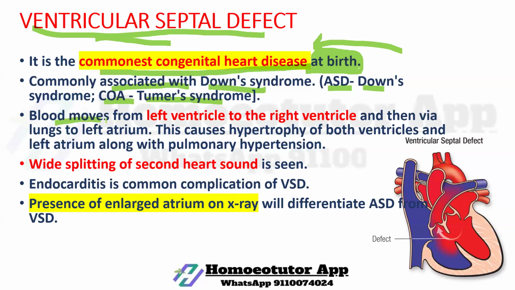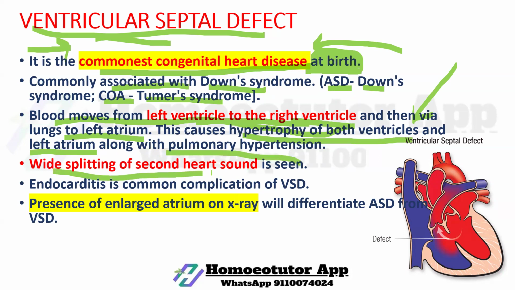Blood moves from the left ventricle to the right ventricle. In this condition, blood moves from the left ventricle to the right ventricle and then via the lungs to the left atrium, because here the defect is in the ventricular septum. This causes hypertrophy of both ventricles. In case of VSD, you can see hypertrophy of both ventricles and the left atrium, along with pulmonary hypertension.